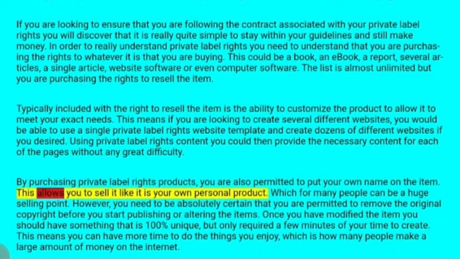This allows you to sell it like it is your own personal product, which for many people can be a huge selling point. However, you need to be absolutely certain that you are permitted to remove the original copyright before you start publishing or altering that item. Once you have modified the item, you should have something that is 100% unique but only required a few minutes of your time to create. This means you can have more time to do things you enjoy, which is how many people make a larger amount of money on the internet.